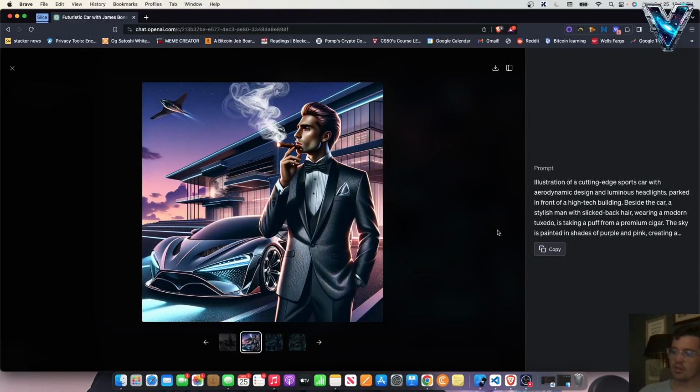That's a cool car. Illustration of a cutting-edge sports car with aerodynamic design and luminous headlights parked in front of a high-tech building. I like whatever that plane is right there. I got no idea. Guy just balling. That is a clean suit. Would not mind having a suit like that. The sky is painted in shades of purple and pink.